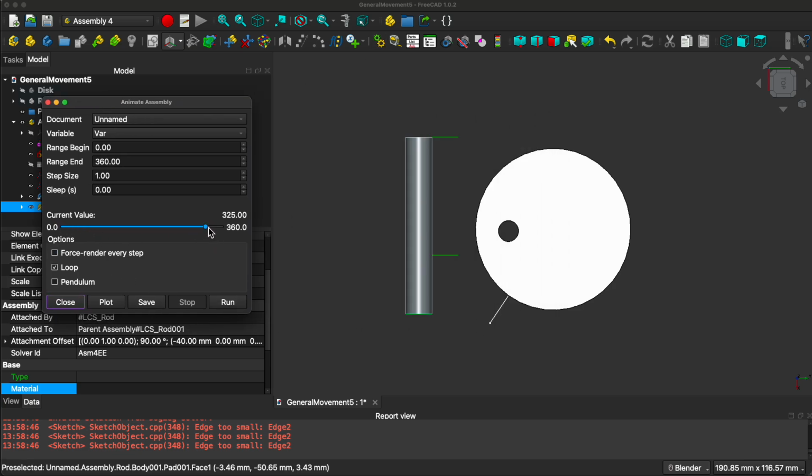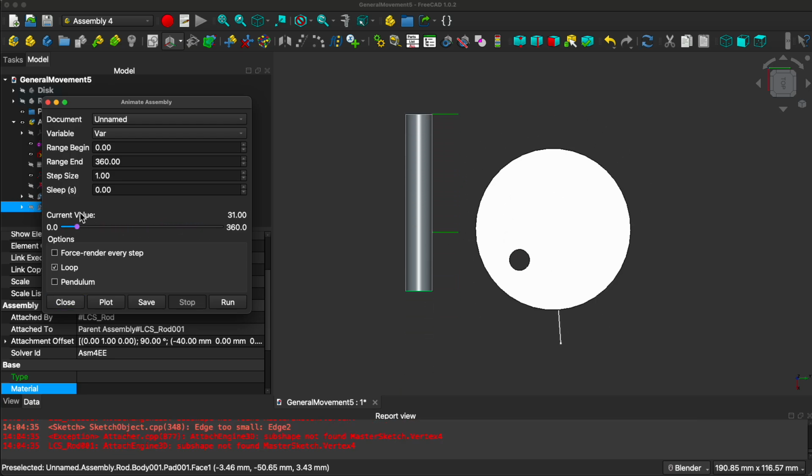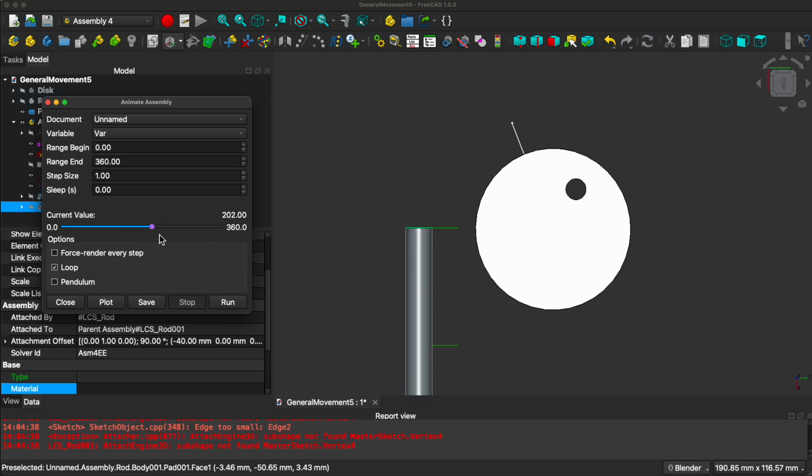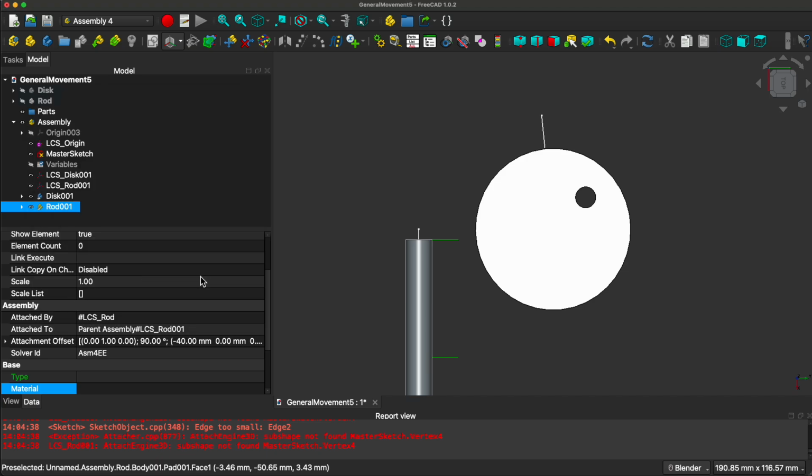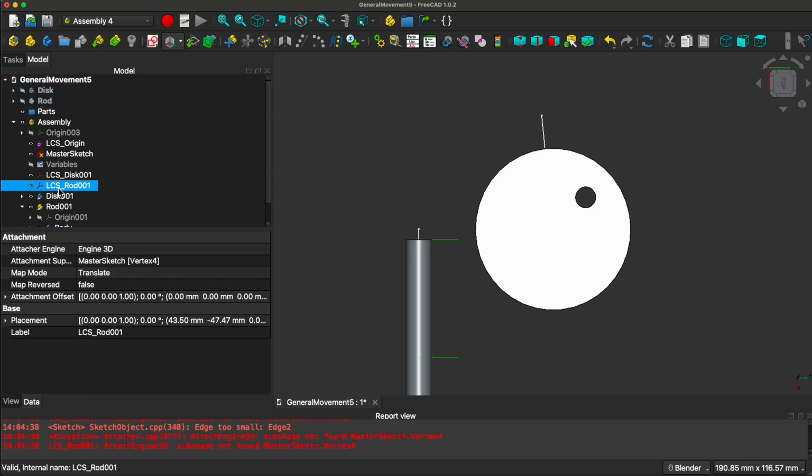Now remember, you can do it by hand if you want to just try it out. Do this slider and you can see already it drops off the bottom. So we're too far on the bottom here. So we want to move this one. Now the LCS, the local coordinate system. So let's see if we can change it.